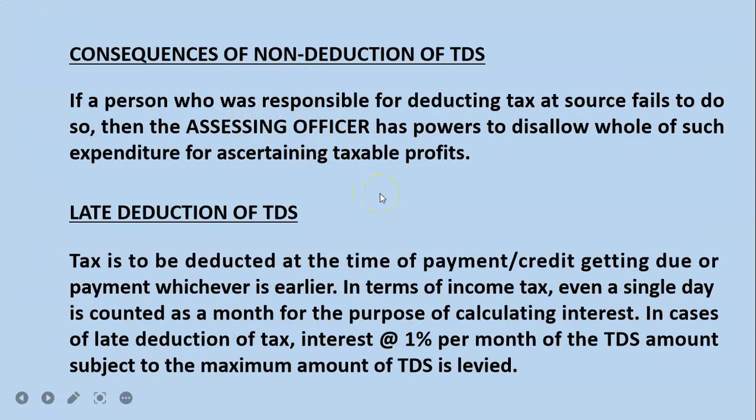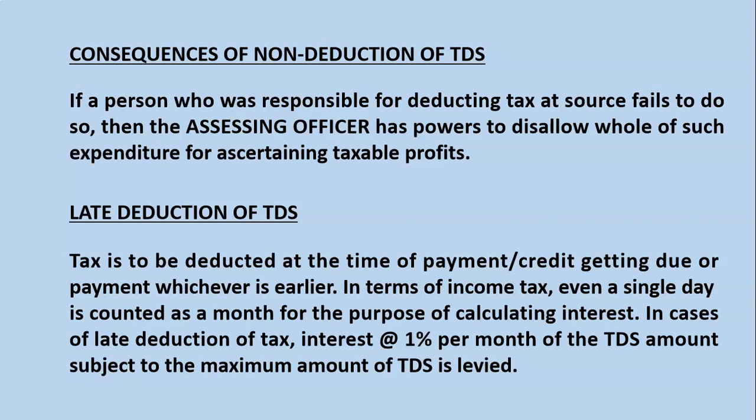Next is consequences of non-deduction of TDS. If we have not deducted any TDS, what are the consequences? You have made a payment on expenses, the payment exceeds the threshold limit, and that nature of payment is included in the Income Tax Act. But still you have not deducted the TDS. Then the assessing officer has the power to disallow those expenditures for ascertaining taxable profit.